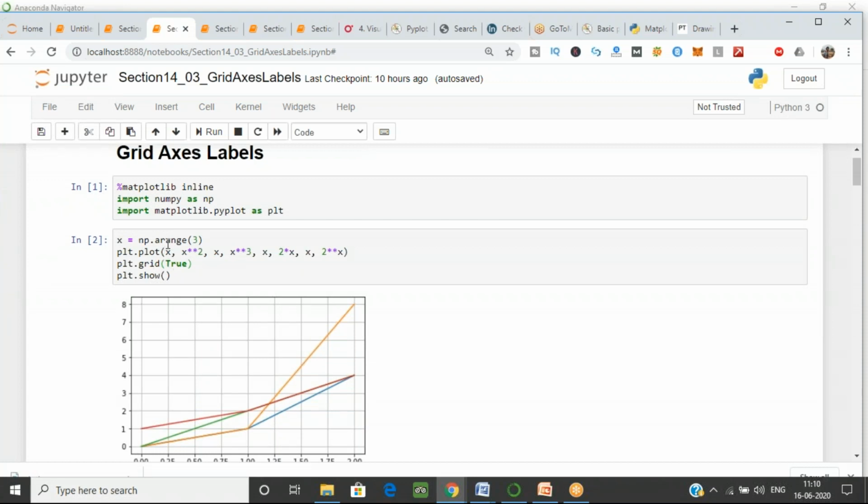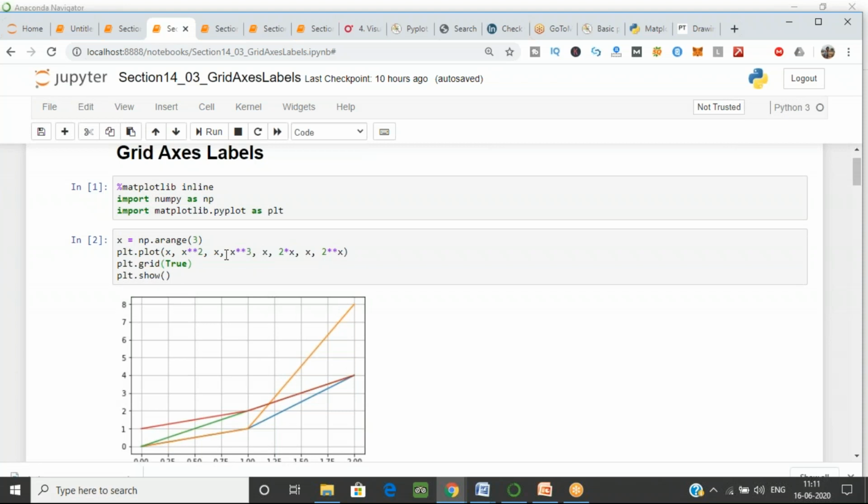Now you can see the values we are generating, x equal to, and plt.plot. We have taken it earlier also; I just copy pasted it. So we have these 4 lines. The first line is for x and x raised to the power 2. The second line is for x and x raised to the power 3.